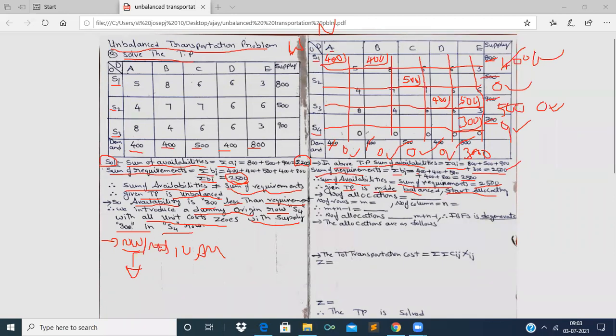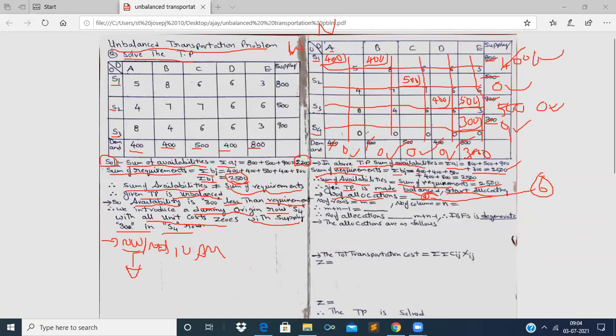Now let us count the number of allocations here. 1, 2, 3, 4, 5, 6 allocations are observed. It is 6 allocations.